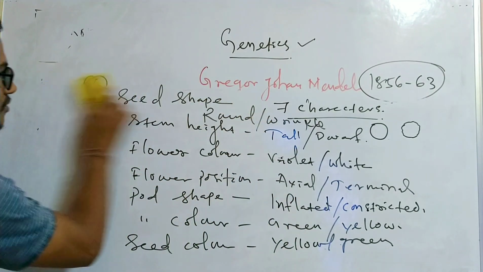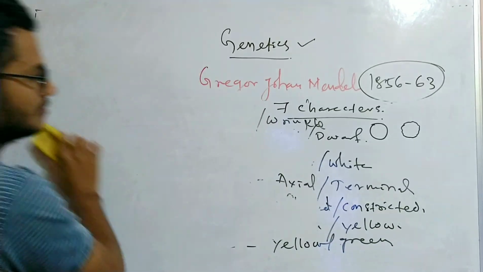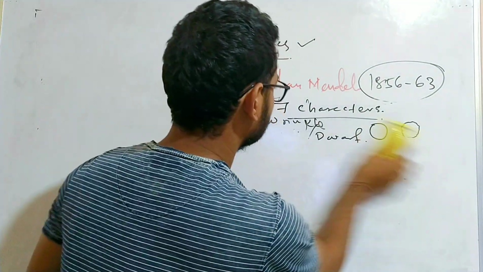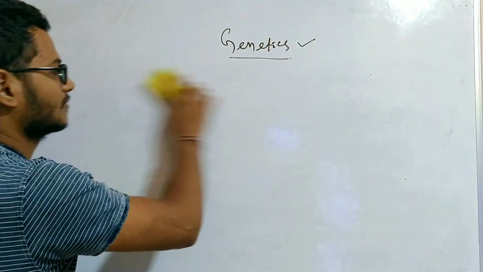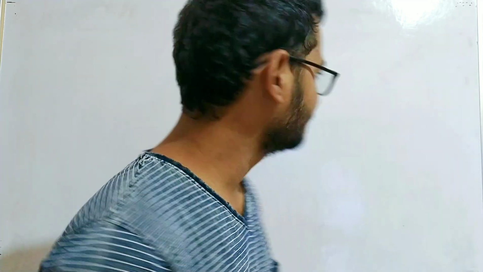So now let's see what Gregor Johann Mendel did during his experiment in detail. Now we will discuss the experiment of Gregor Johann Mendel. First let's discuss the monohybrid cross.